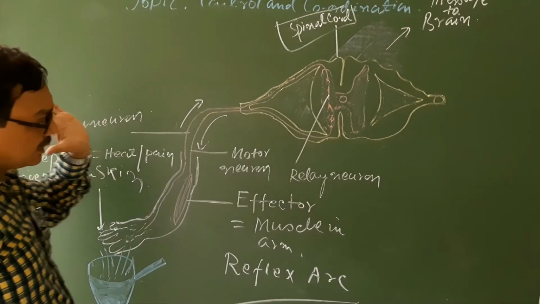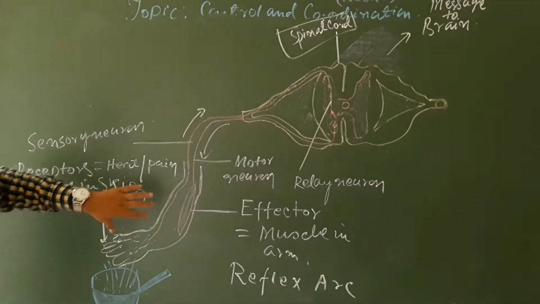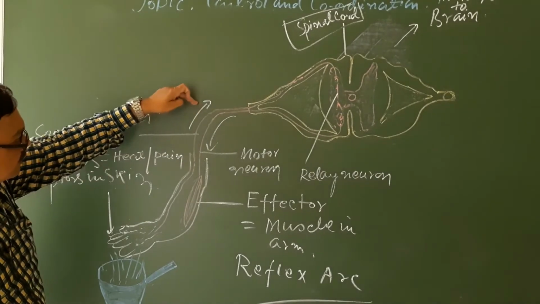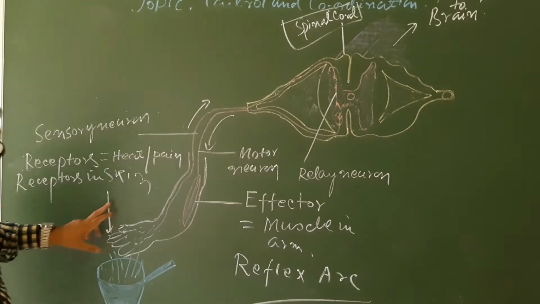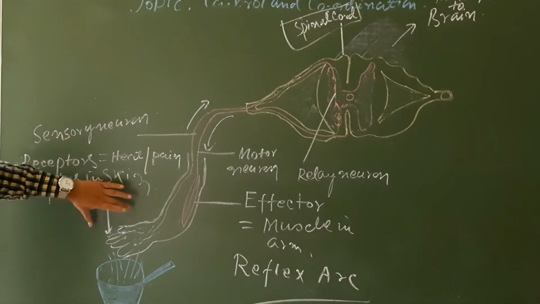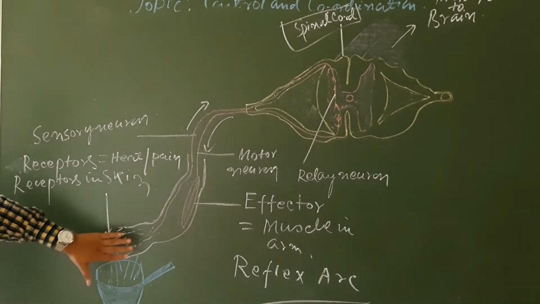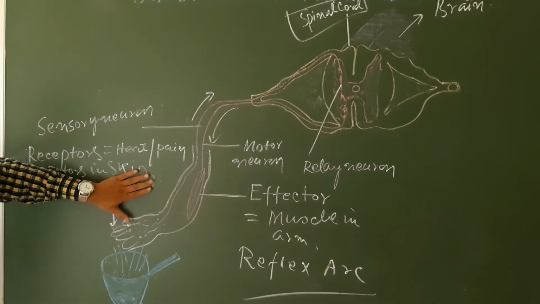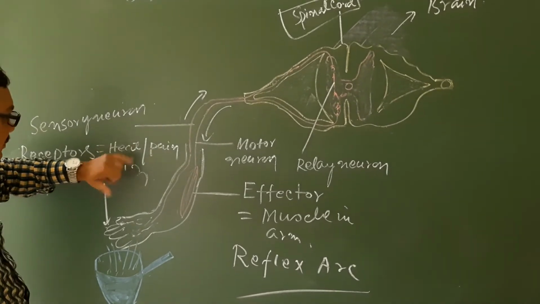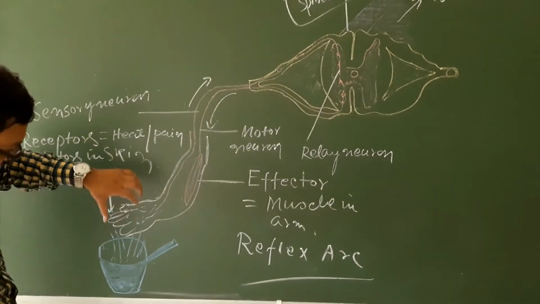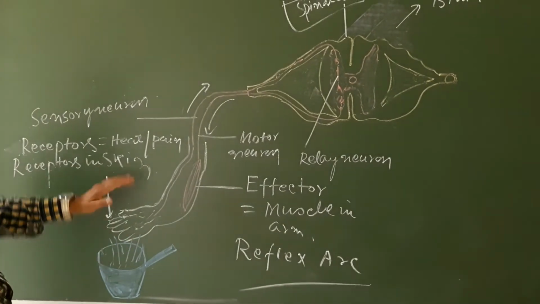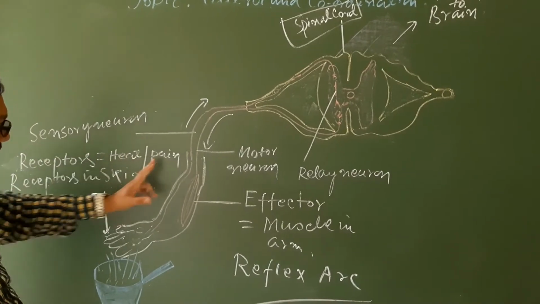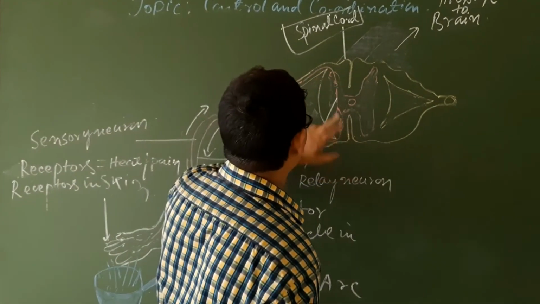Here, according to the types of neuron, you will get the entire thing. Like the sensory neuron, what will it do? It will carry the impulses. What type of impulses? This is the receptor. Which part of the body is the receptor? The skin of the palm is the receptor. And what type of perception? That is, after touching the hot pan, what type of perception? Maybe heat, maybe pain, and this will now go to the spinal cord here.